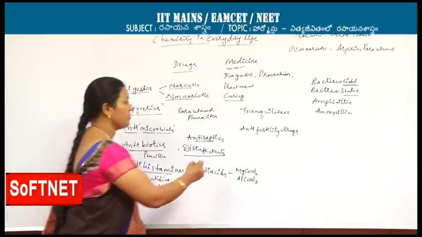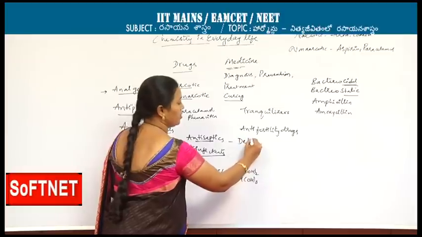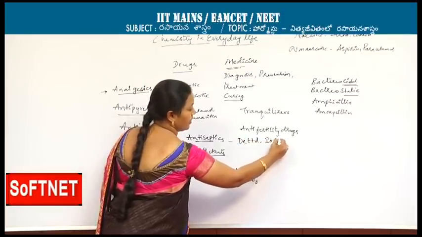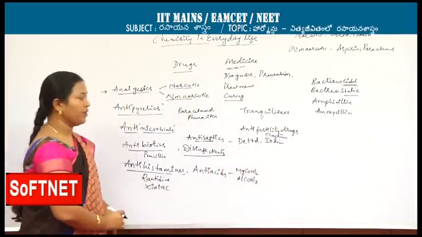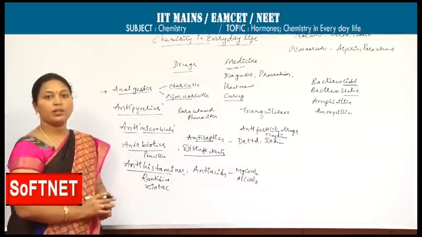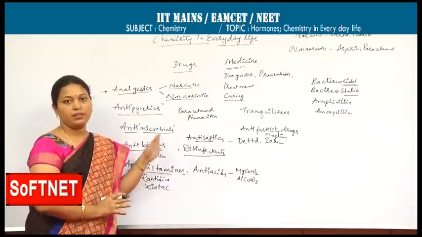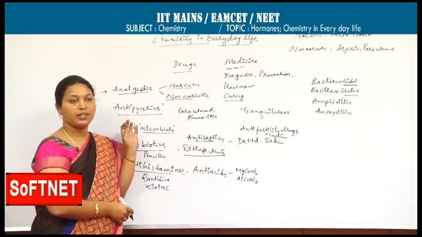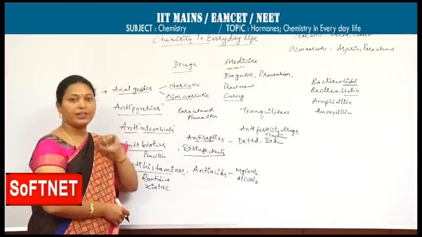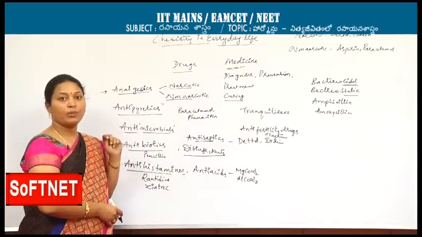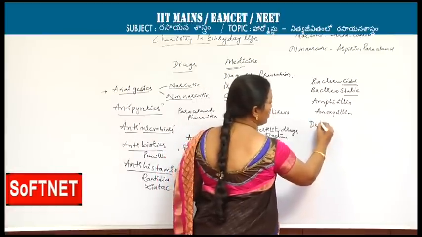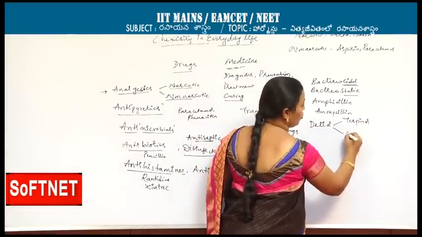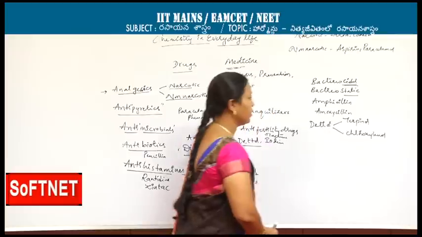The best examples for the antiseptic are Dettol and iodine solution. Tincture of iodine is nothing but an alcohol and water solution containing 2% of iodine. If an alcohol water solution is added with 2% iodine, then that is said to be tincture of iodine. Dettol is the combination of terpinol and chloroxylenol.